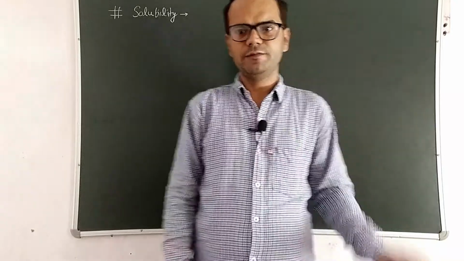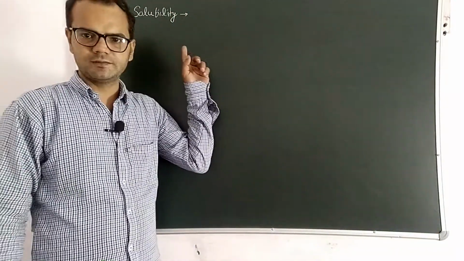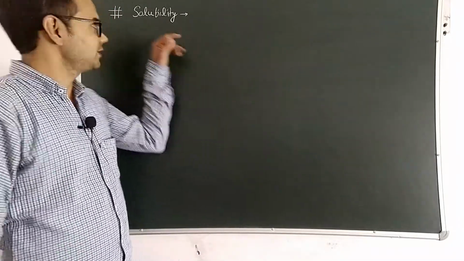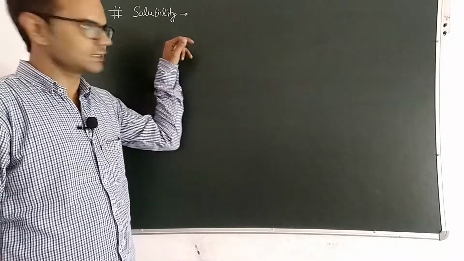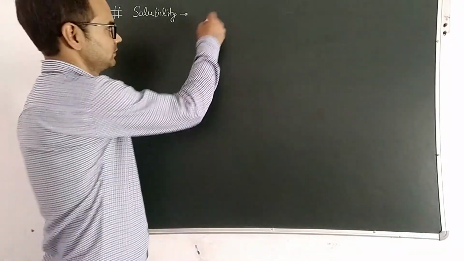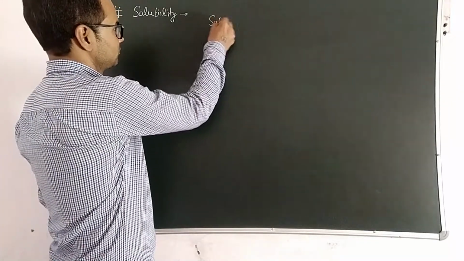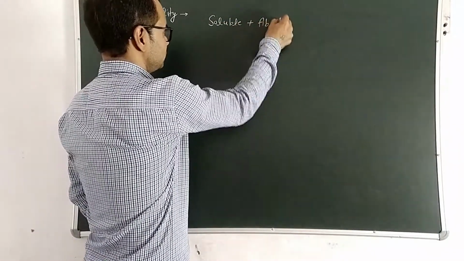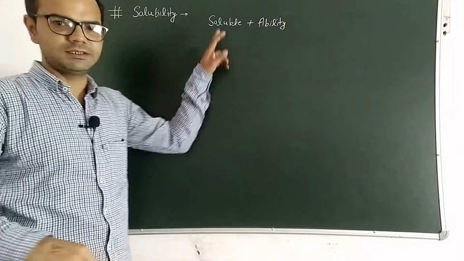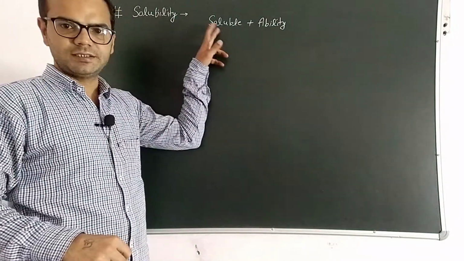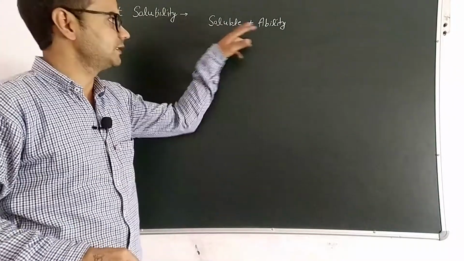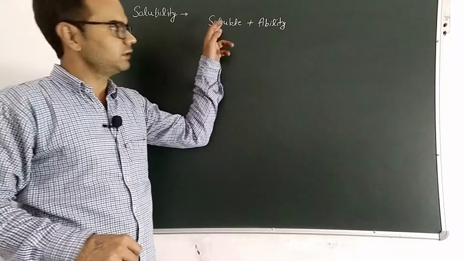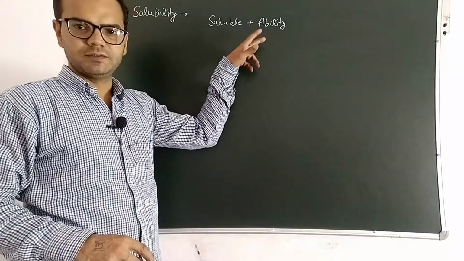Hello everyone. Today we are going to discuss solubility. After the completion of types of solution, now we have the topic solubility. If we try to understand the word solubility, it consists of two words, that is soluble plus ability. Soluble means to get dissolved in a given medium. Ability is the tendency or degree of any substance to get dissolved in a given medium, given solvent.